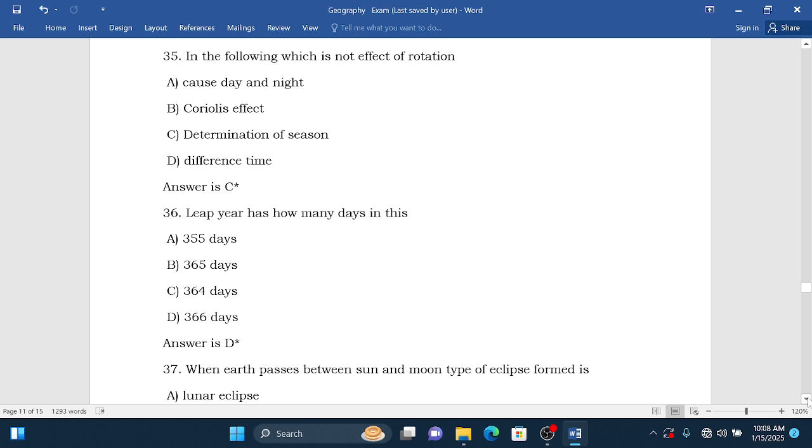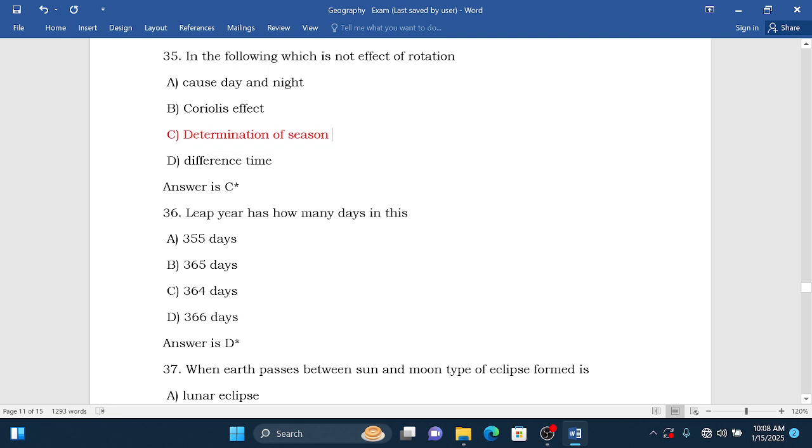35. Which of the following is not an effect of rotation? Rotation causes day and night. Coriolis is an effect. Determination of season. Difference in time between longitudes. So the answer is this one. Determination of season is not an effect of rotation.